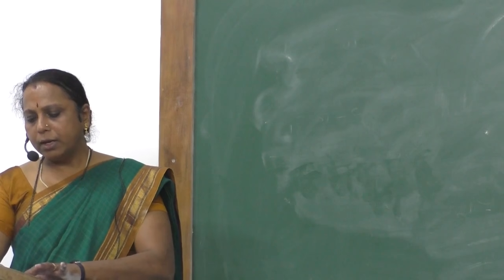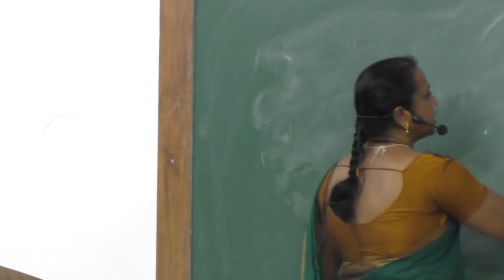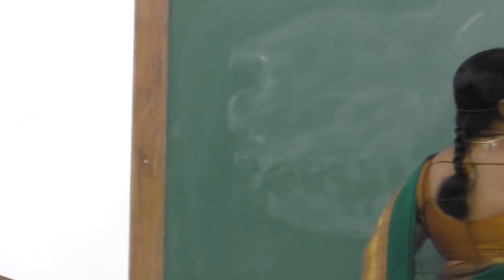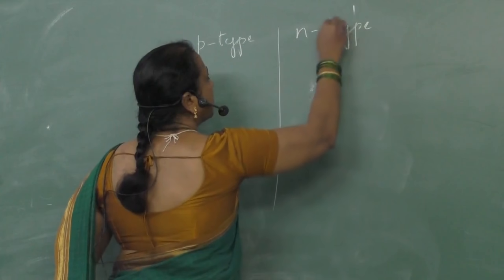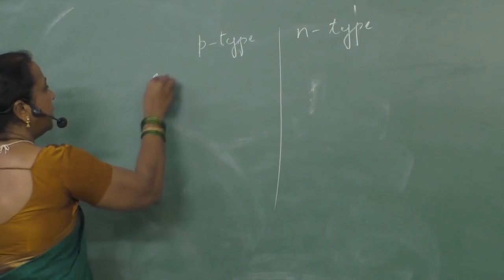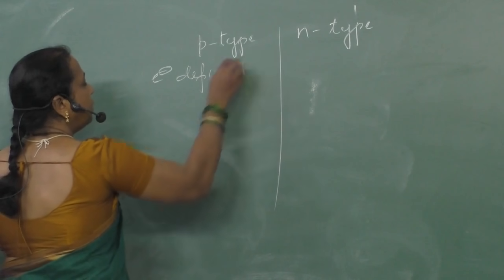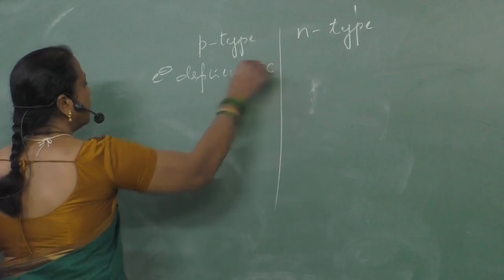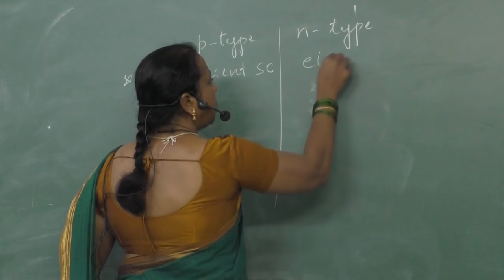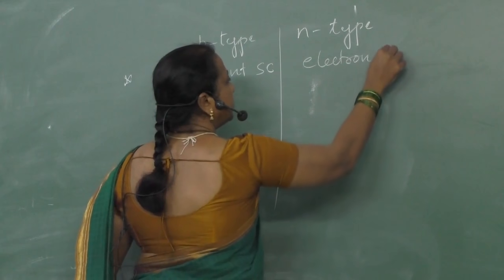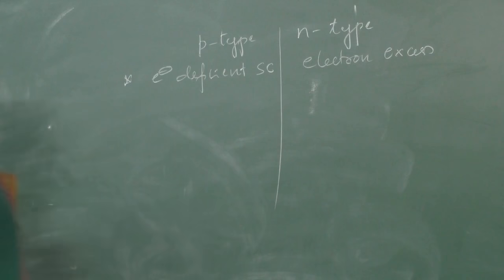Next question. Write the differences between p-type and n-type semiconductors. P-type semiconductors are nothing but electron-deficient semiconductors. N-type semiconductors are nothing but electron-excess semiconductors.